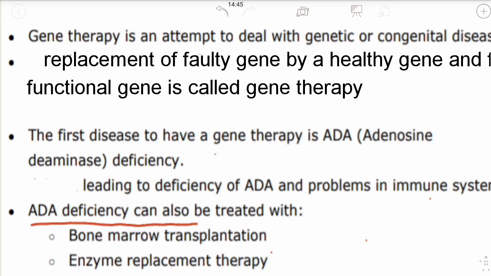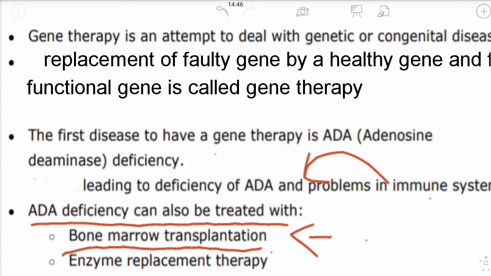First of all, we should know how to treat ADA deficiency. We can treat ADA deficiency by bone marrow transplantation. This is the first method. Here we can directly take the bone marrow and transplant it, and the transplanted bone marrow must have the ADA gene. So it is necessary to have the ADA gene in the transplanted bone marrow.